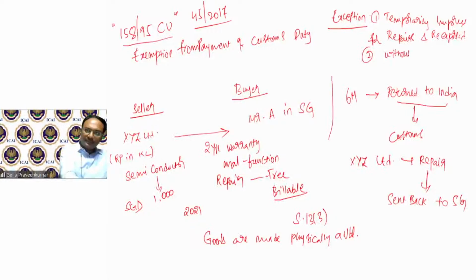Without put to use. So these goods which have come into India should have been repaired. Those goods should have been repaired and exported back. While exporting back, I should not have put to use those goods in India. So if these two conditions are satisfied, then section 13 subsection 3 is not applicable.